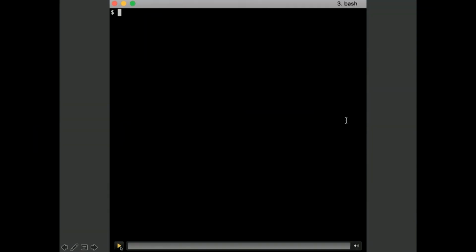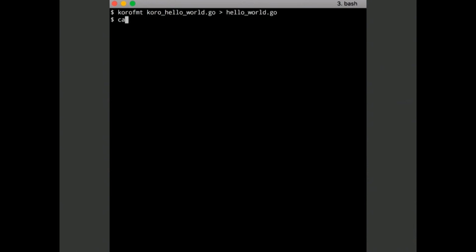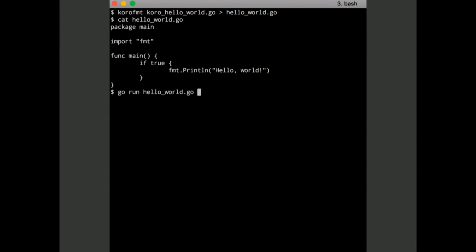So let's translate that Goro program back into original English Go. We start off with the normal program, and now we have GopherCon, which will run on that program and produce the English counterpart. And if you don't believe me, we can write that to a separate Go file and then try running it with the standard Go compiler. There. So we translate, thank you. We just translated a Go program from English into Bengali and back again.